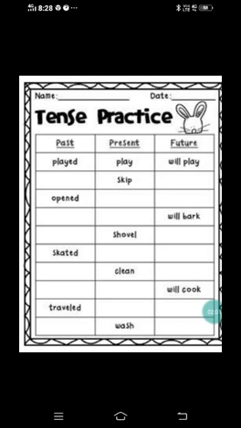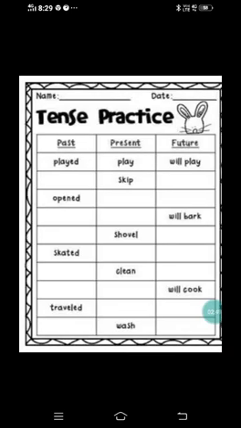Okay. Next, in the third row, opened. They have given us the past tense form, opened. So you need to write the present tense of opened and the future tense of it. Next row, under future tense it has been given will bark. Bark means dogs will bark, right? They shout. Whatever sound they give us, it's called barking. So for the word will bark, you need to write the present tense and also the past tense.